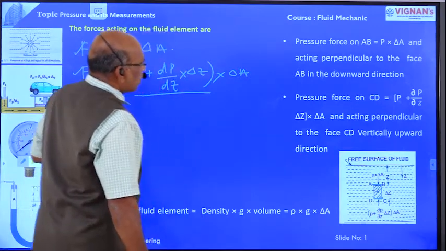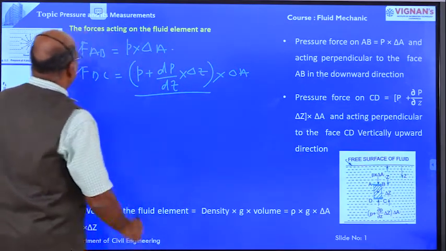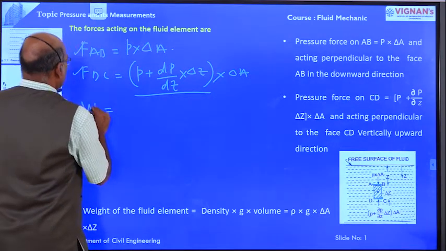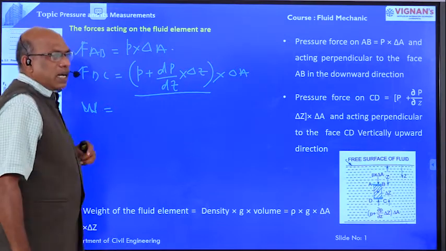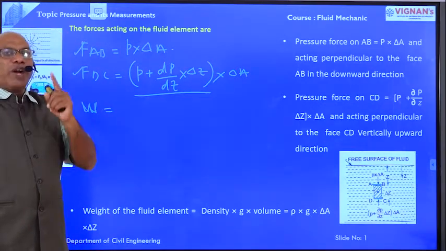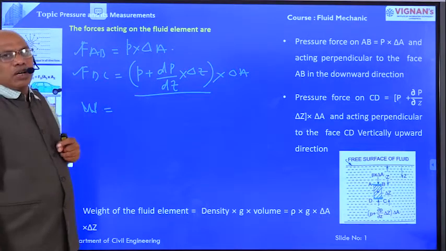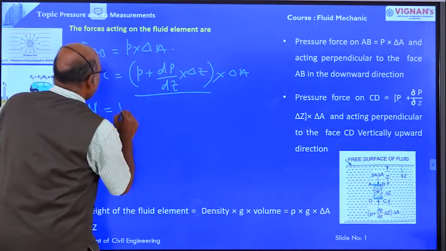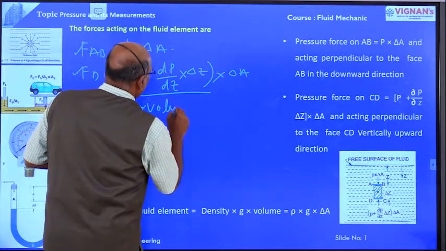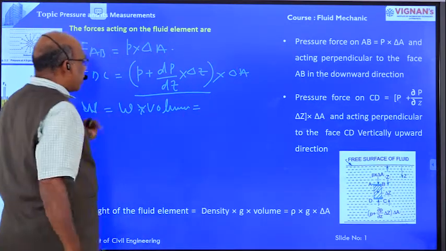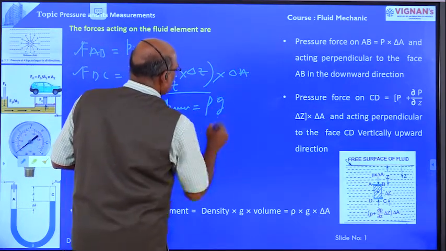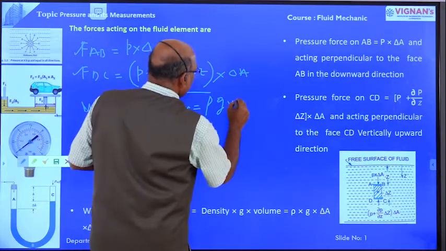Now we are going to determine the weight of the fluid element. Weight of the fluid element is equal to weight density into volume. Weight density is denoted by small w, and it is also rho g, mass density into acceleration due to gravity, into volume.